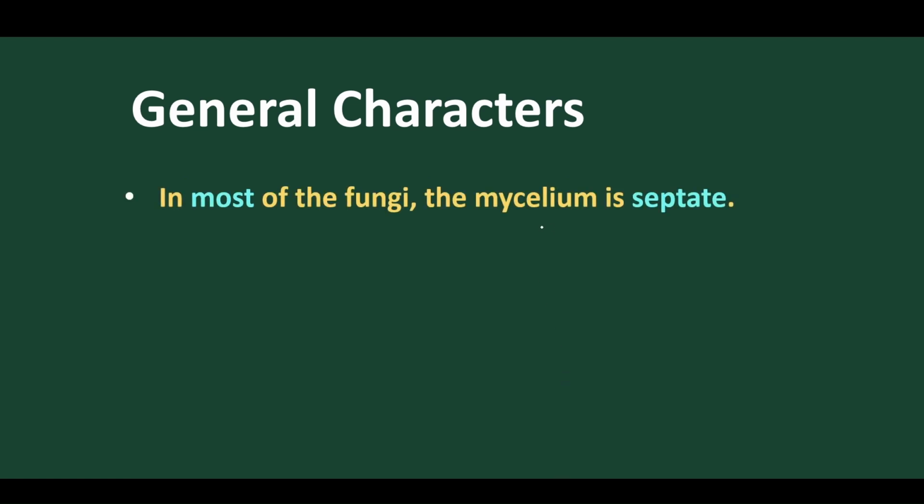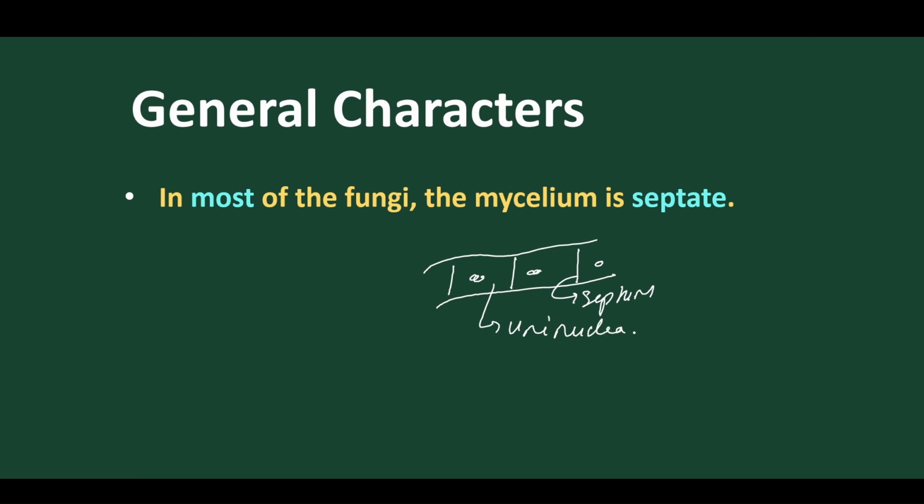Now in most of the fungi, the mycelium is septate. Normally some fungi are aseptate, but in most of the fungi we find the mycelium is septate. Means it is uninucleated, means they have the septum present. The septum is present here, and these cells are uninucleated. Got it? Multicellular, yes, there are many cells present, multicellular, but due to the presence of septa it is called septate hypha.